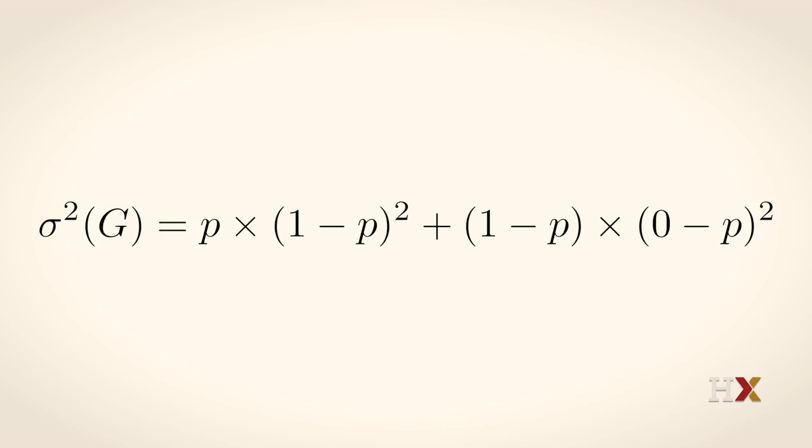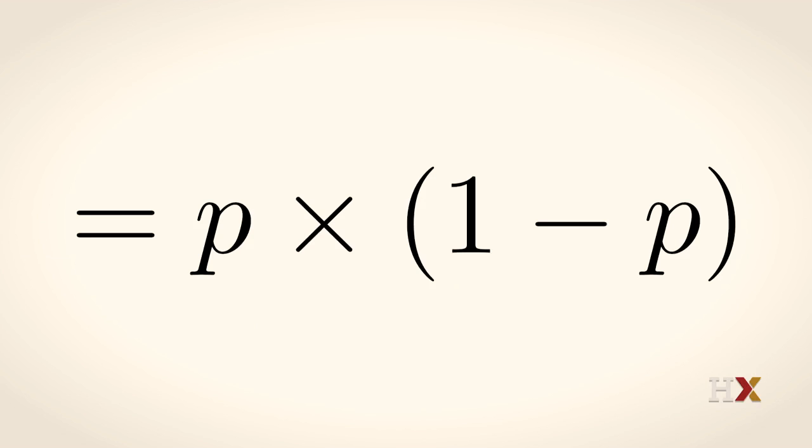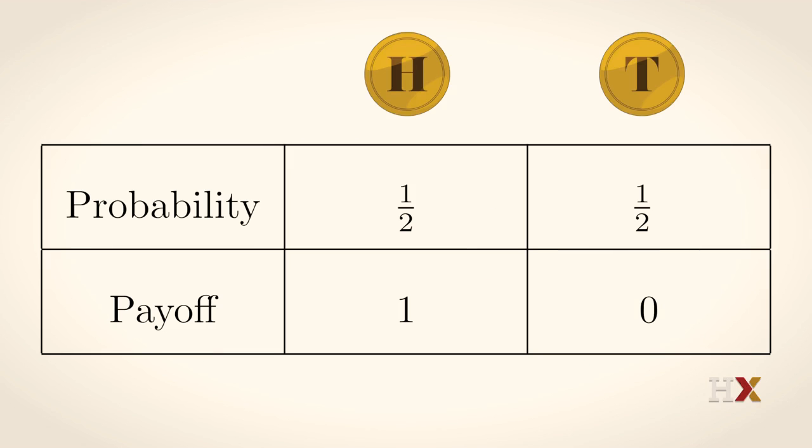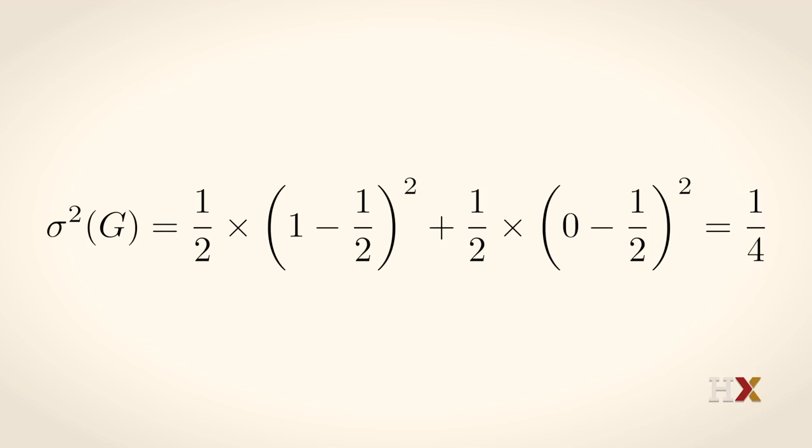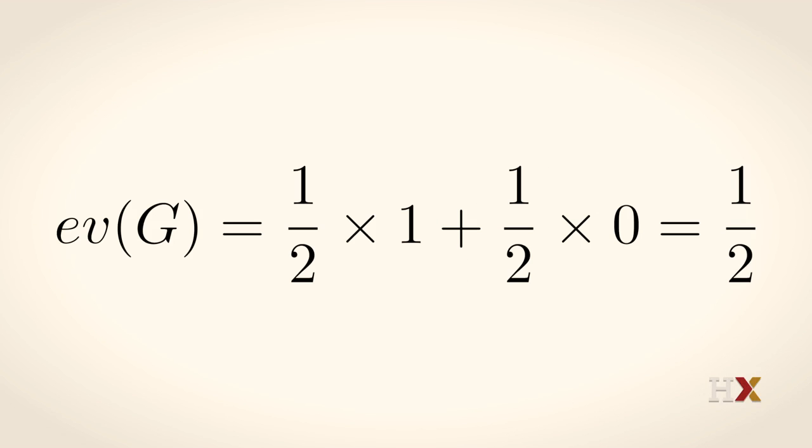And the variance, now that we have the expected value, is the probability of heads, which is P, times the payoff minus the expected value squared, which is (1 minus P) squared, plus the probability of tails, which is 1 minus P, times the payoff minus the expected value, which is (0 minus P) squared, and that works out to P times (1 minus P). When the coin is fair, so the probability of heads and the probability of tails are both equal to 1/2, the expected value is 1/2. The variance is 1/4. And so the standard deviation is again 1/2.